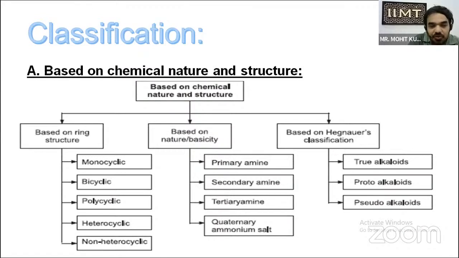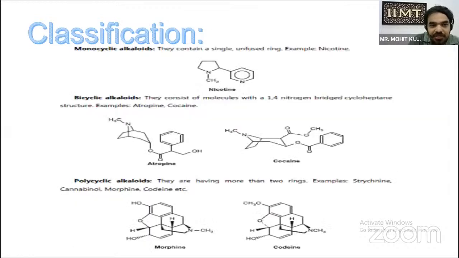Second category is based on nature and basicity: primary amine, secondary amine, tertiary amine, and quaternary ammonium salt. This was studied in the previous slide. Based on Hegnauer's classification, there are true alkaloids, proto-alkaloids, and pseudoalkaloids. Now, studying this classification further, first is monocyclic. They basically contain a single, unfused ring, like nicotine.